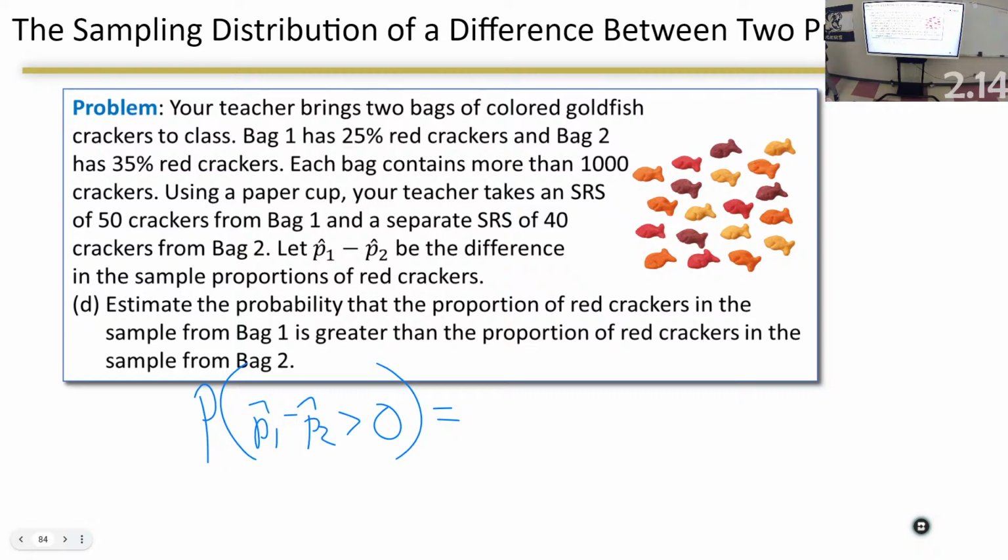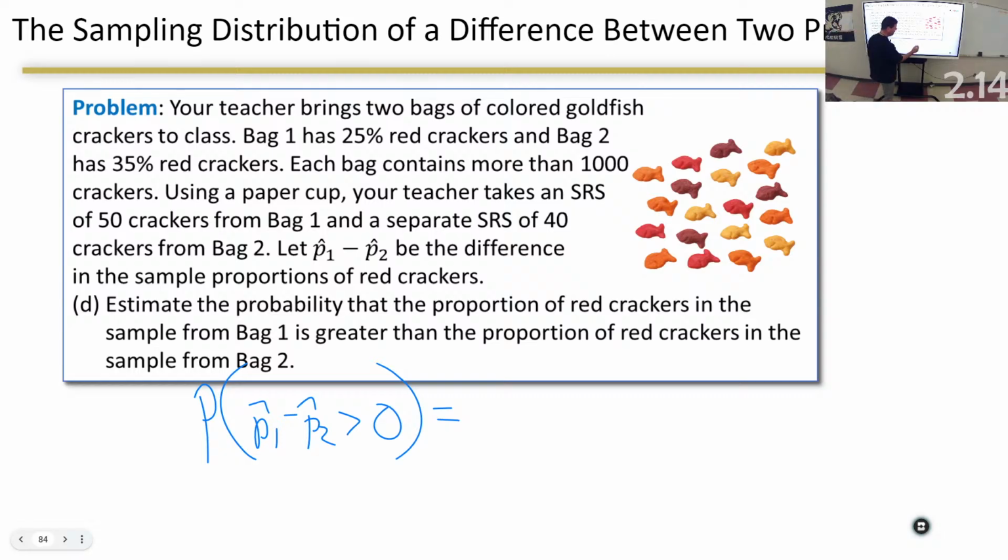And when it's bigger than 0, then it's greater. And we've done all this stuff. We've already shown normality, we've shown the mean, we've shown the standard deviation, we've shown a direction. Shape, center, spread, direction. I've already shown all that stuff. I don't have to do any more.